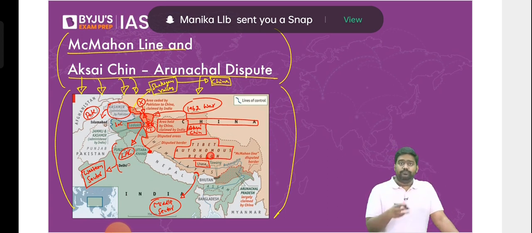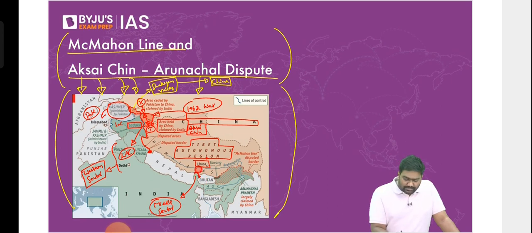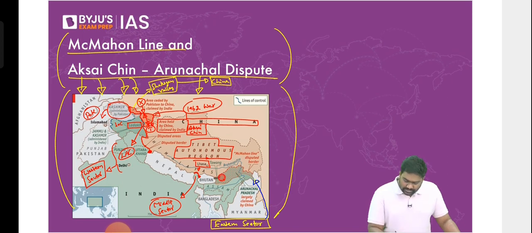Again, we have looked at this region when we spoke about India-Bhutan. When we discussed the Doklam issue, I explained the Nathu La Pass as well in Sikkim. This is where the middle sector of the border is located. And finally, you have the eastern sector. The eastern sector of the India-China border that you see here in the map is very clearly visible. That is in Arunachal. This line you see here is the McMahon line.